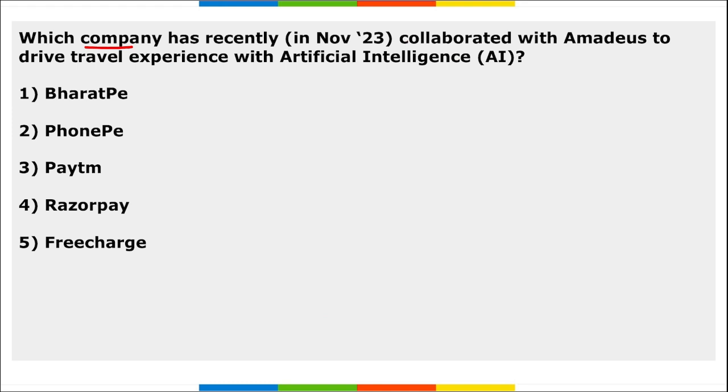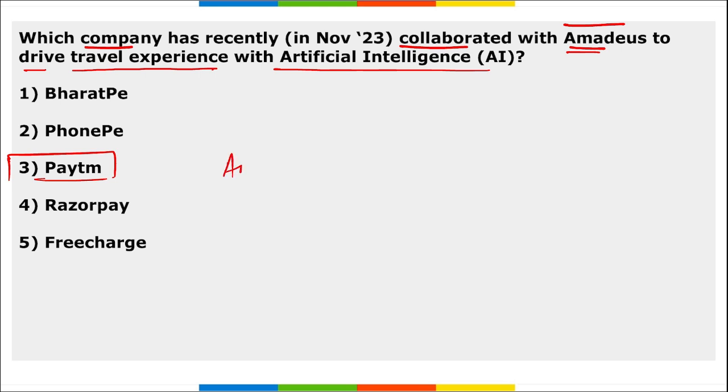Next, which company has recently collaborated with Amadeus to drive travel experience with artificial intelligence? Which is it? It is Paytm. Paytm partnered with Amadeus, correct, under which it will integrate Amadeus, a travel platform.